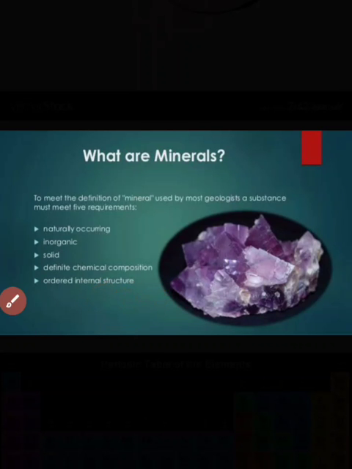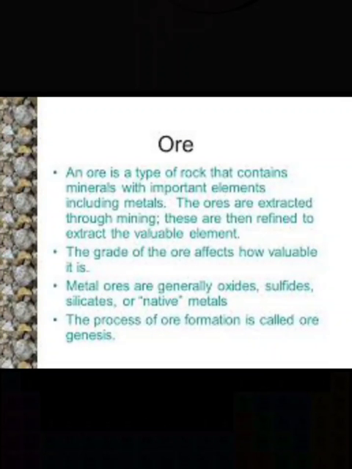Then our next one is ore. What is ore? Ore is also a mineral, but the metal can be extracted from it commercially at lower cost and with less effort. That is known as ore. So this is the meaning of mineral and ore. Mineral and ore are both inorganic compounds, but only an ore can be extracted commercially with less effort or at lower cost.